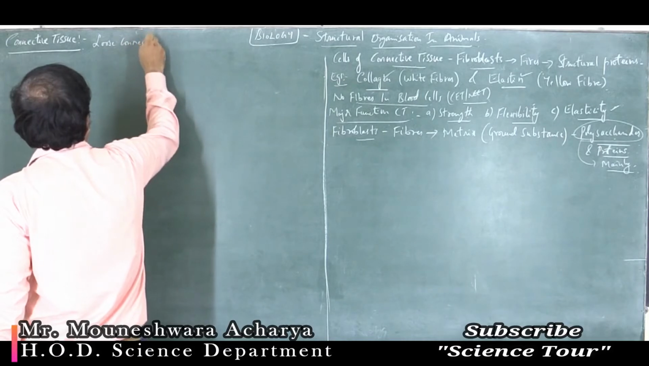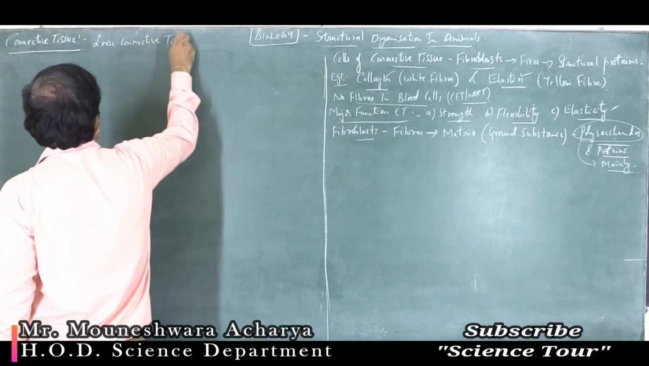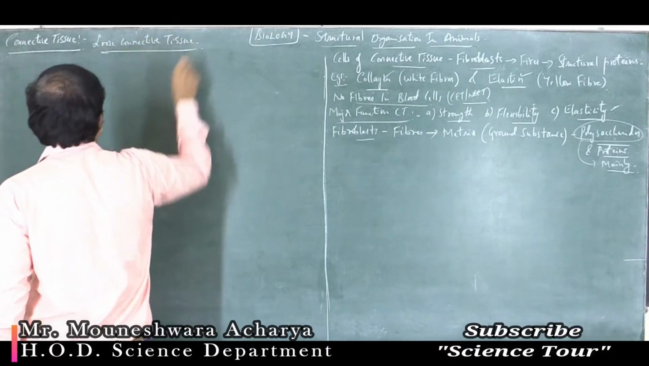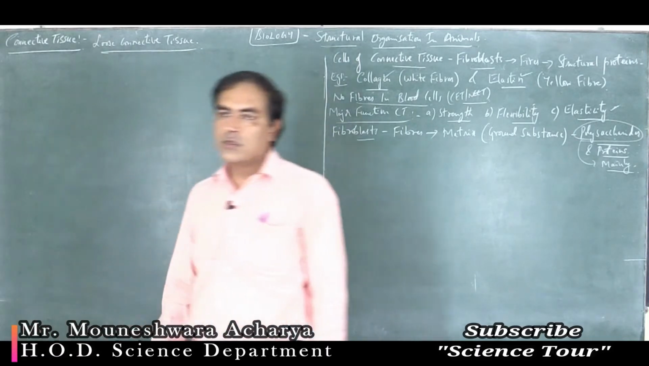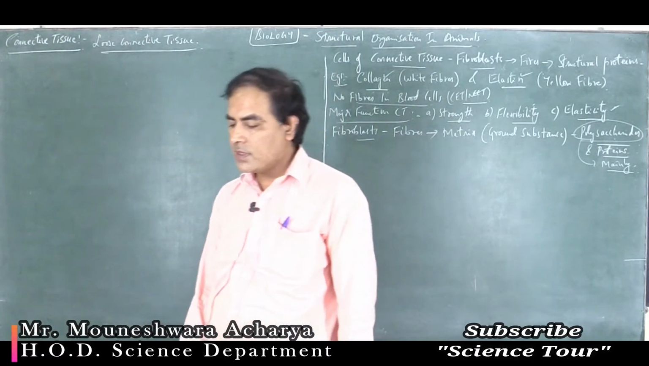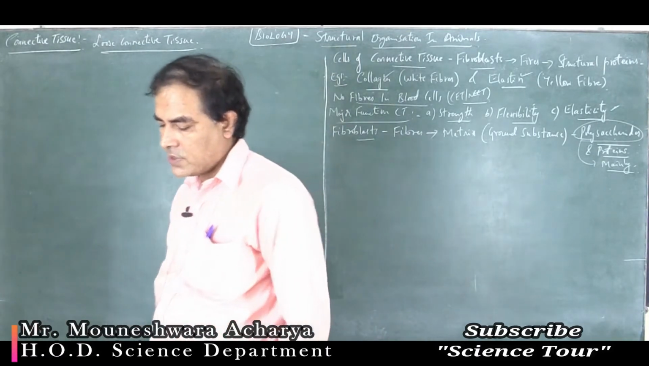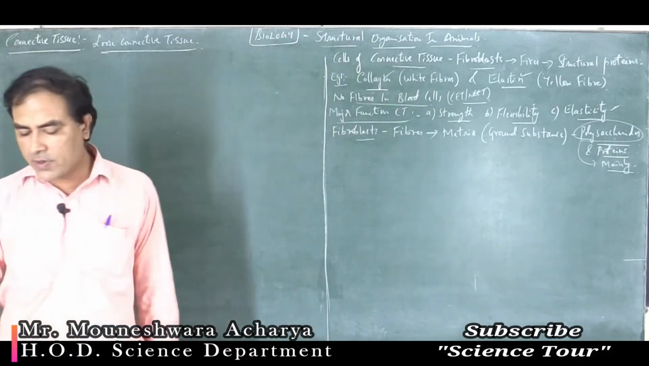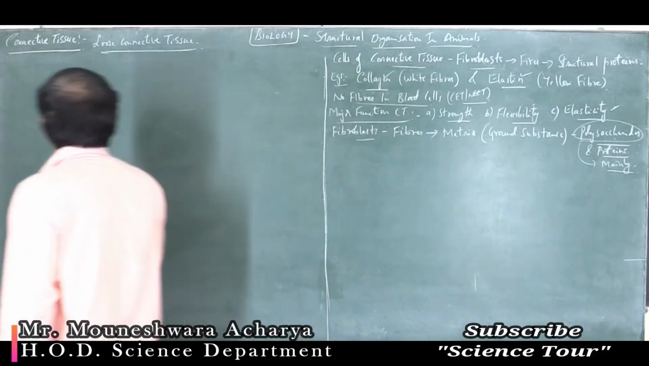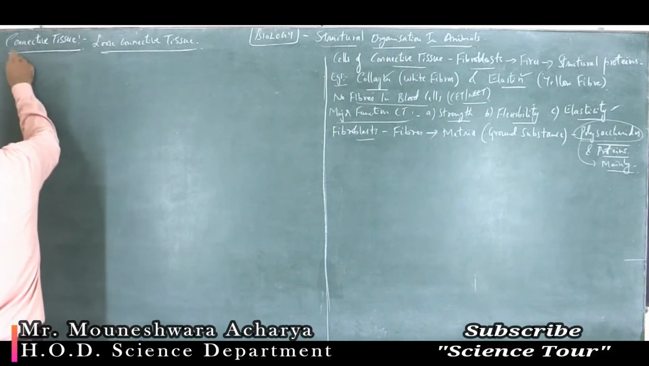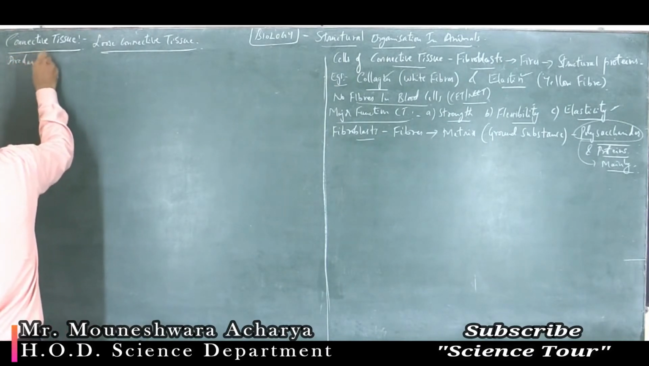I said there are two types of loose connective tissue. One is areolar, another one is adipose. Let me take the areolar connective tissue. First let me draw the diagram. Areolar connective tissue.